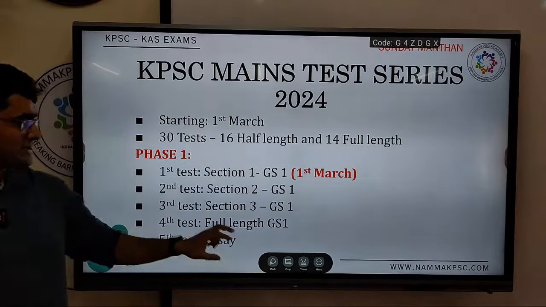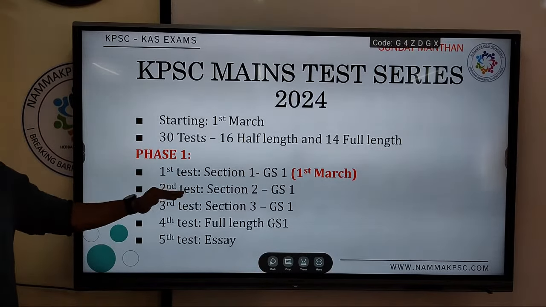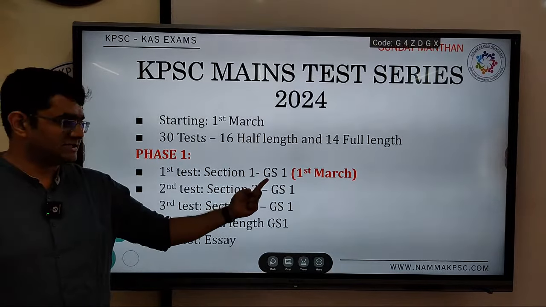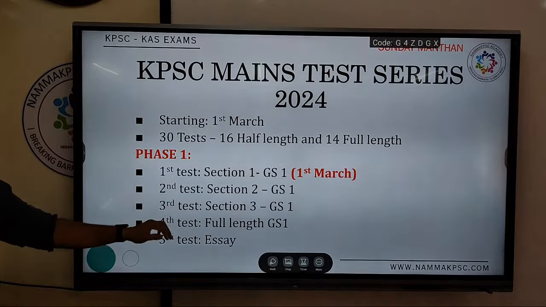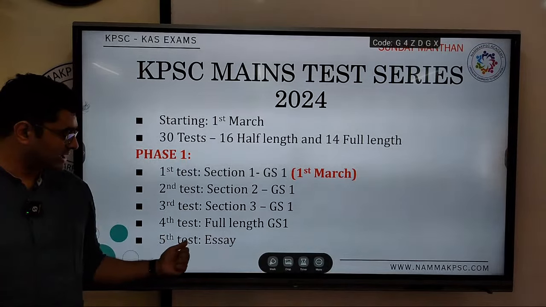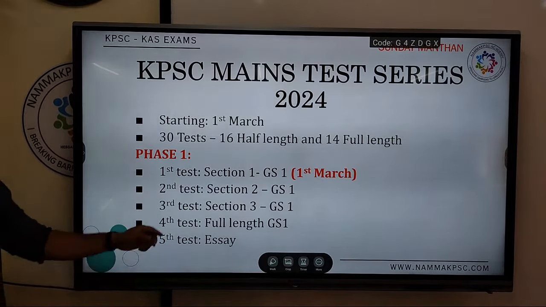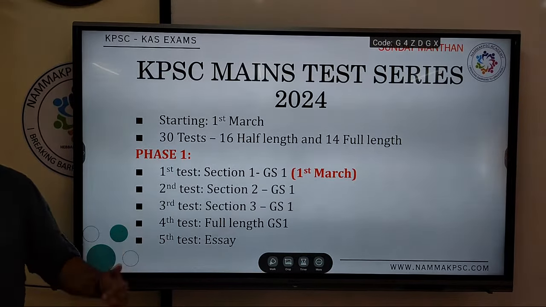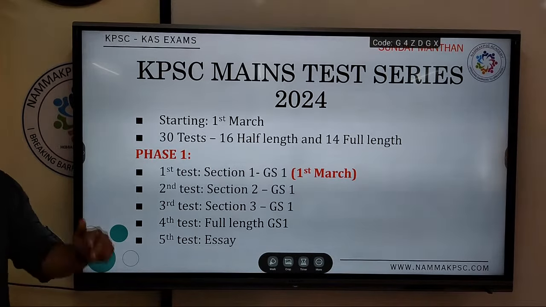For example, in phase 1, the first, second and third tests will be half length tests: section 1 GS1, section 2 GS1, section 3 GS1. After you finish these 3 tests, the 4th test will be a full length test for 3 hours, and the 5th test will be an essay. Then we will repeat. The 6th test will be section 1 GS2, section 2 GS2, section 3 GS2, then full length GS2, then essay. We will repeat like that.